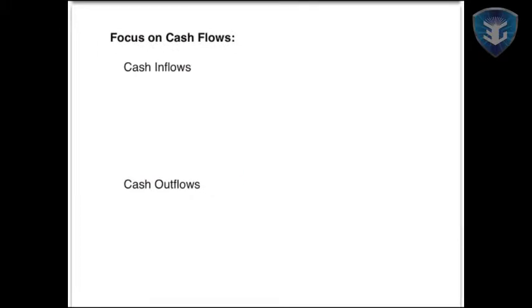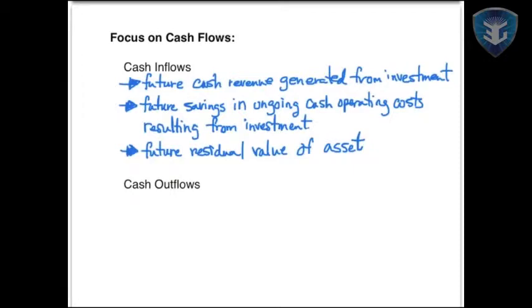Anytime we're considering a capital budgeting decision or investing in a capital asset, we have to focus on the cash flows of that investment. So we have to think about what cash is that investment going to bring in, or the cash inflows, and what will be the cash outflows because of that investment decision. So let's first talk about the cash inflows that we can see from a capital investment. For example, the future cash revenues that will be generated from that investment. The future savings in ongoing cash operating costs resulting from the investment.